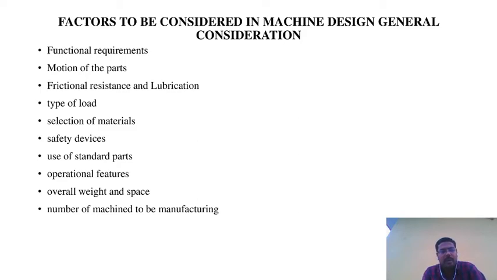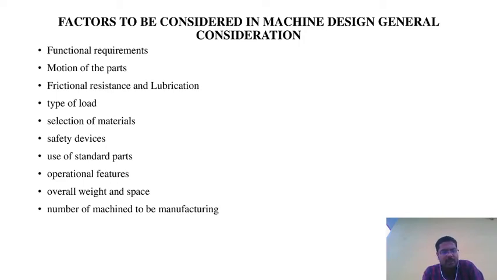Next one is the use of standard parts. Use of standard parts means the use of standard-size components, for example bolts, nuts, etc. Standard speeds of the prime movers are chosen to reduce the manufacturing cost and the cost of maintenance of the machines.